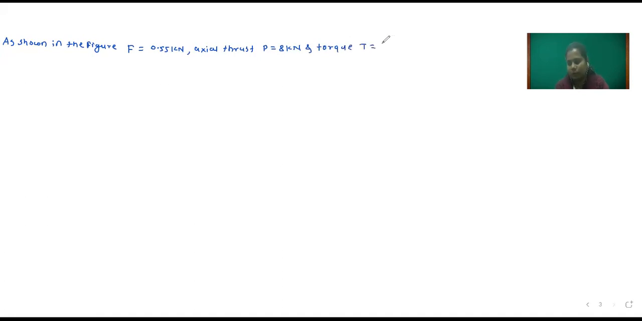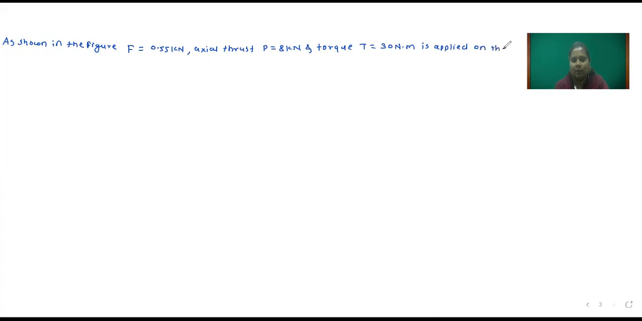As shown in the figure, F is equal to 0.50 kilonewton, axial thrust P, which is equal to 8 kilonewton, and torque T, which is equal to 30 Newton meter is applied on the circular shaft.